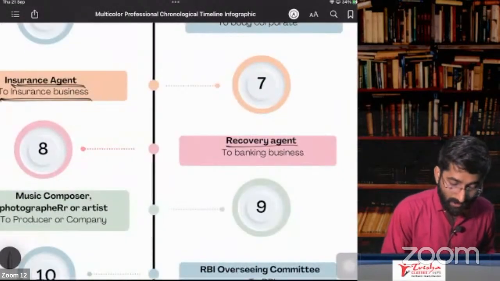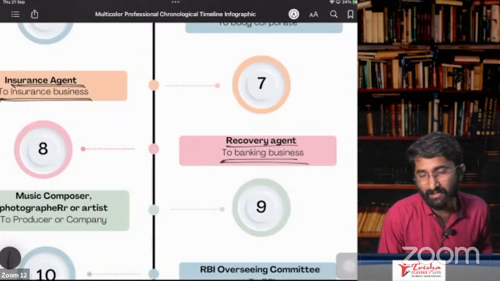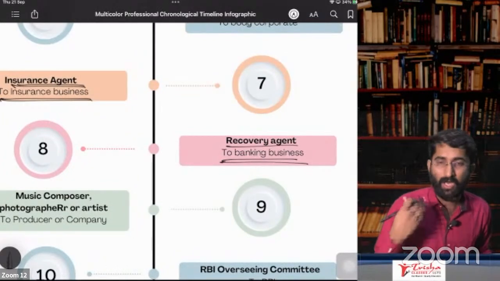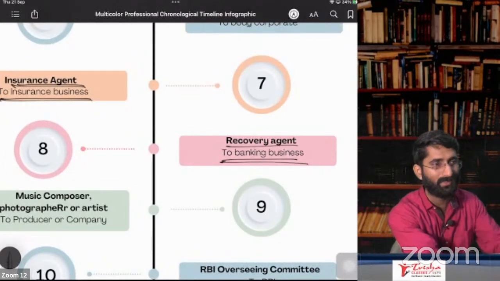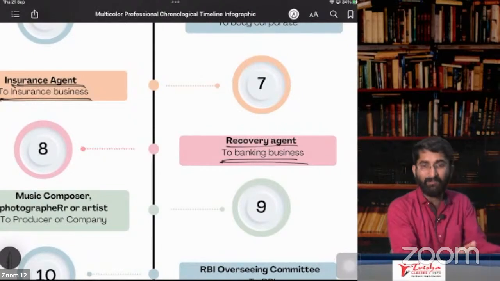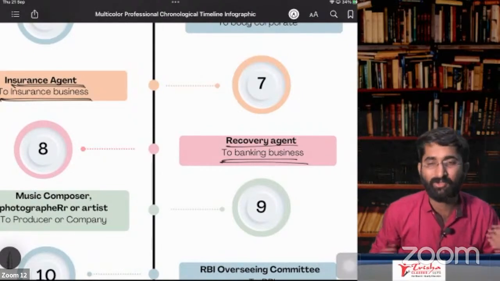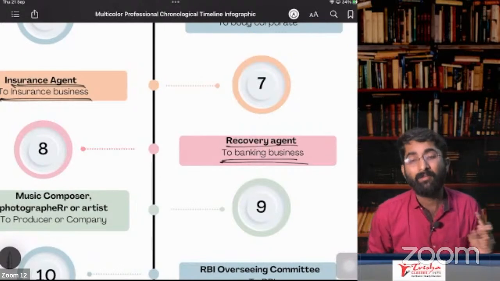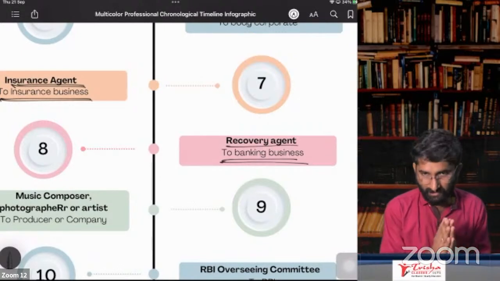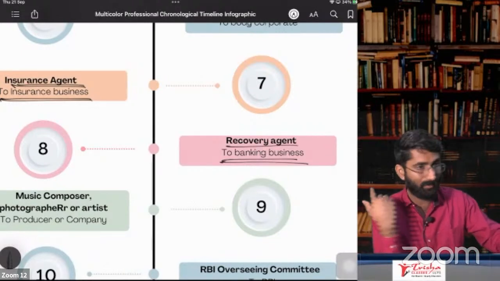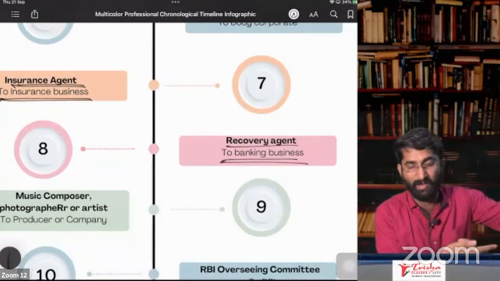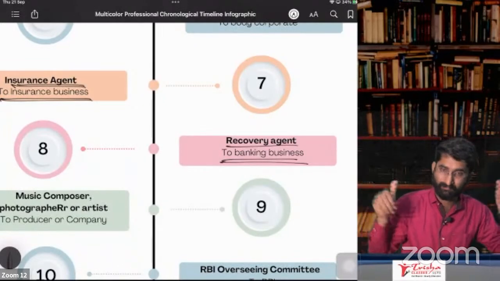Recovery agent, giving to the banking business, not to others. So I am a recovery agent. Who is a recovery agent? The bank is giving some loan to one person. That person is not paying, so that has to be recovered. I am the one who is recovering that, so I'll be a recovery agent. I am giving service to the banking personnel. Banking is a company. I am the service provider, and the bank is the service recipient. The bank has to pay under RCM. I don't have to pay it.